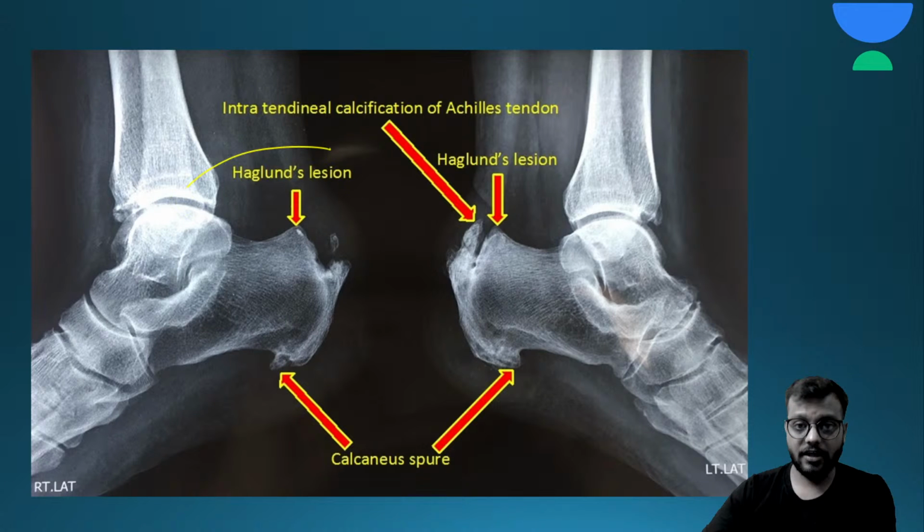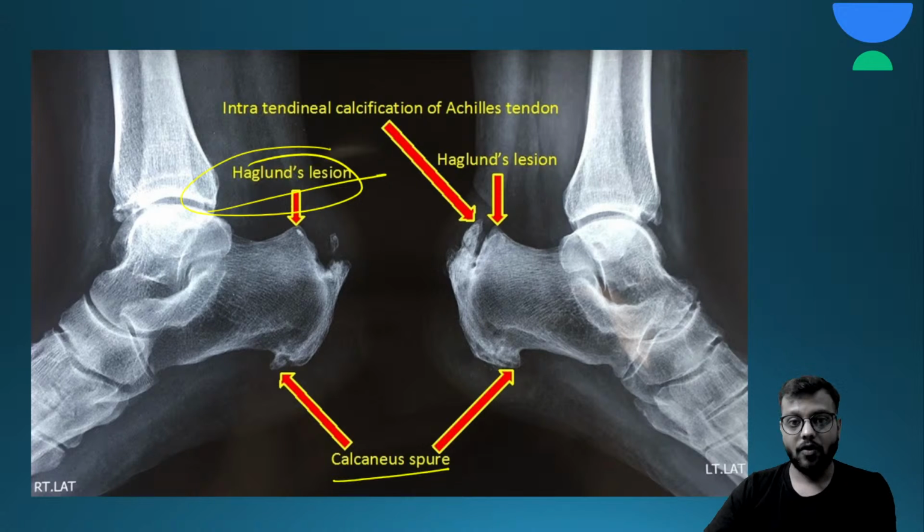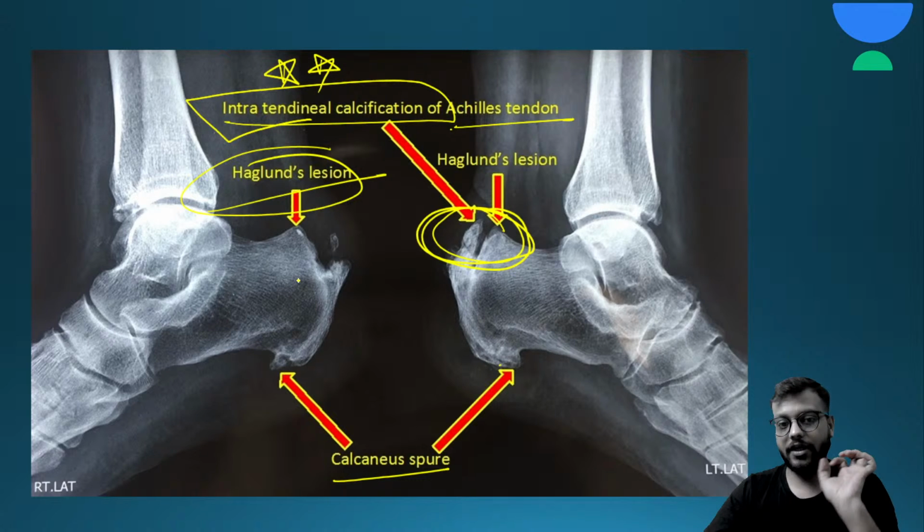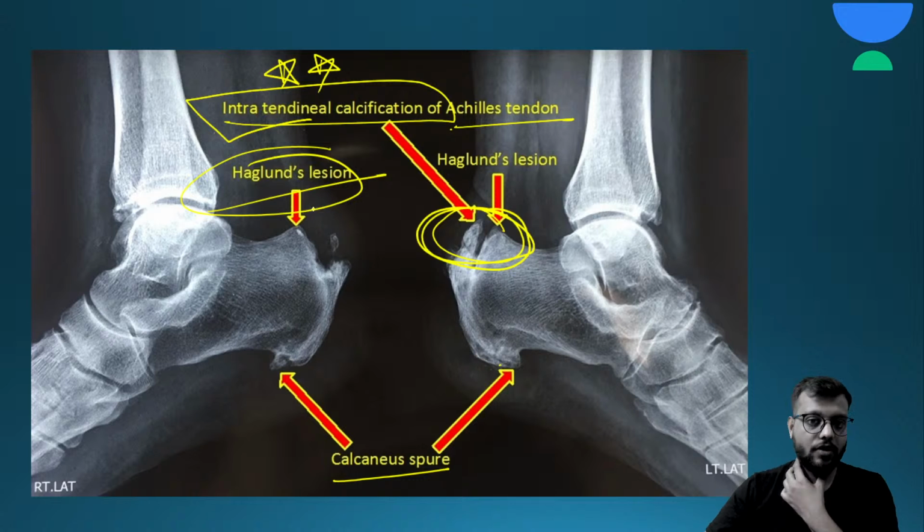This is Haglund deformity or the Haglund lesion in the calcaneum. It looks like a calcaneal spur, but it is at the site of insertion or attachment of the tendo Achilles, or the Achilles tendon. So the intratendinous calcification there is Haglund's deformity, it is not a calcaneal spur, because a calcaneal spur is not at the attachment site of the tendo Achilles. Very important, remember this, Haglund's lesion.